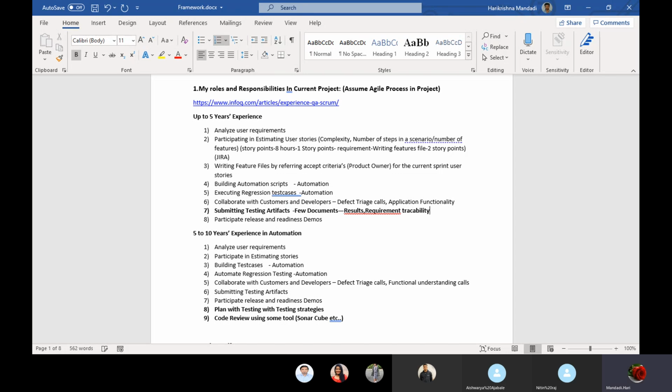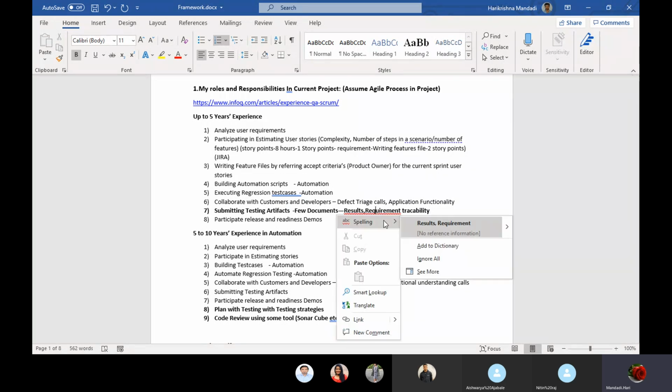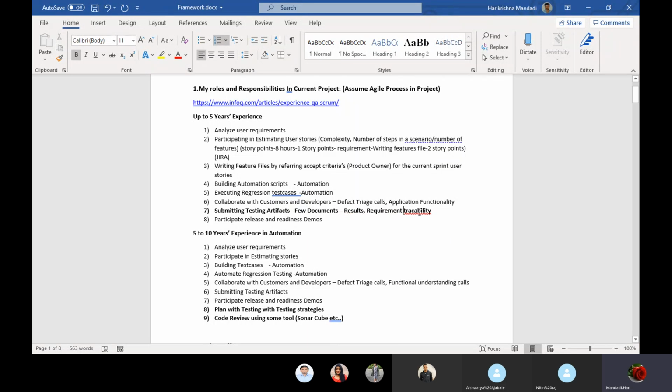Traceability. For every sprint, there are some requirements and you are automating them. But where are you tracking which is automated and which is not automated, and because of some blockers you are not able to automate a few things? Somewhere it should be tracked and everyone should be able to understand it. When they see the artifacts related to each sprint, they should know everything. No one will come and ask you daily how much is done and how much is left. This will not happen in the agile process.